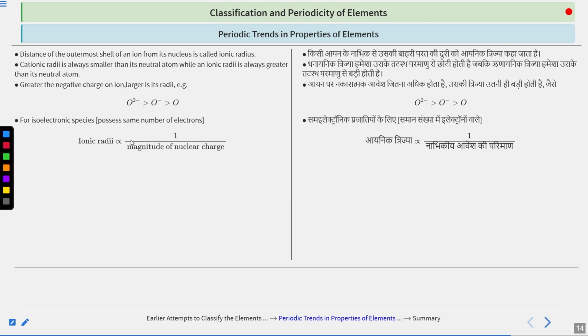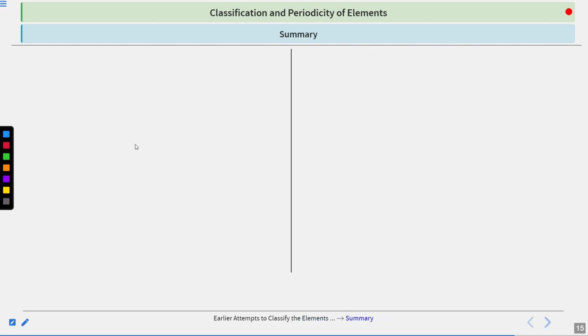For that case, ionic radii is inversely proportional to the magnitude of nuclear charge. So the greater the nuclear charge, meaning the charge that is on the nucleus, the smaller will be the ionic radii. Now let us try to summarize all of this.